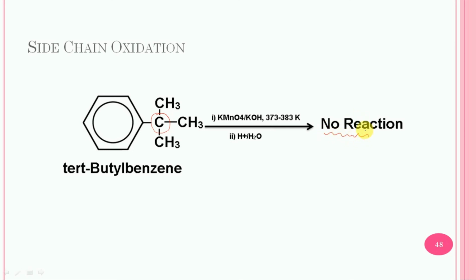So the main requirement for oxidation in these side chain reactions is the presence of benzylic hydrogens. So that is all about the side chain reaction, or side chain oxidation, in the case of alkyl benzenes.